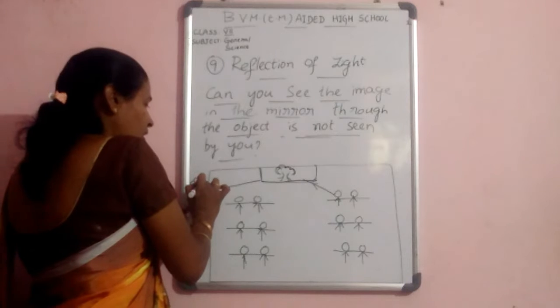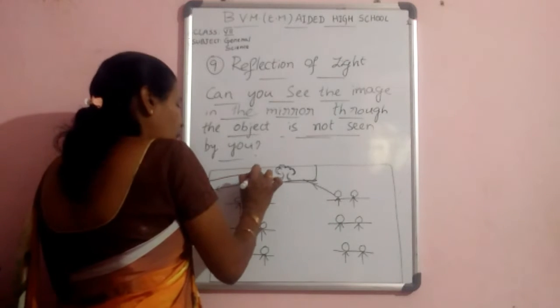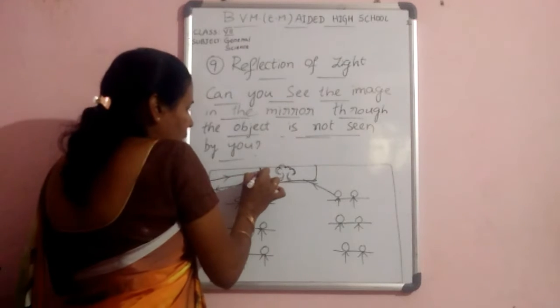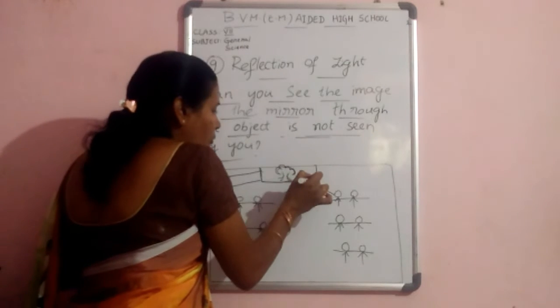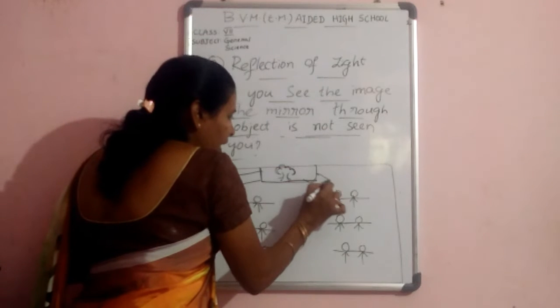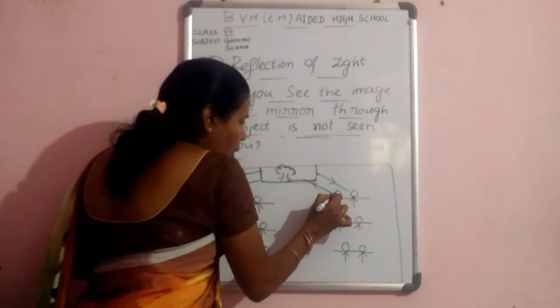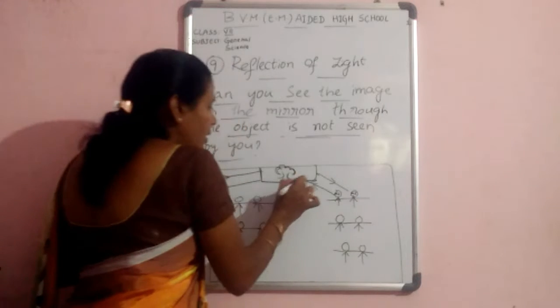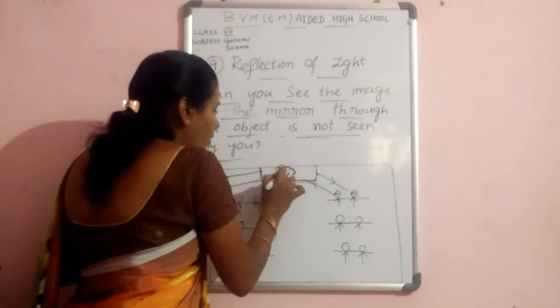That means this tree is reflected again back to the mirror, and these reflected rays fall on the boys and reach their eyes. Then they have seen the image of the tree